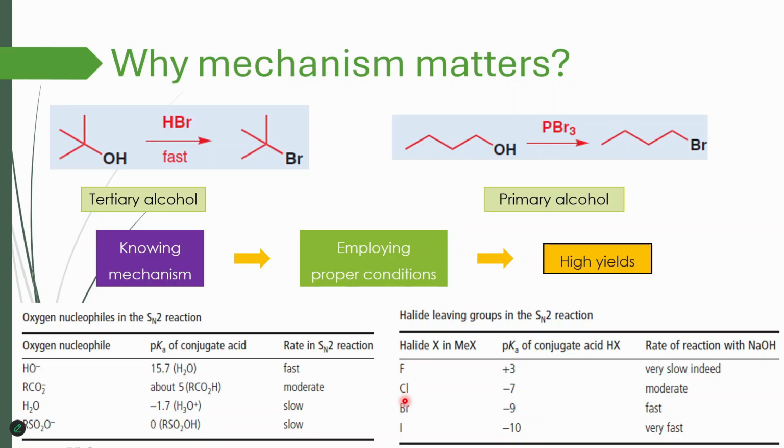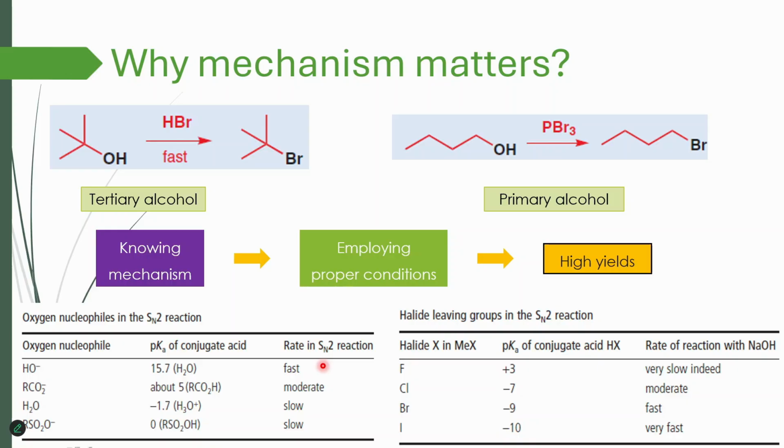So if I want to perform substitution reaction, I'm going to choose obviously iodide as a leaving group. So I will have to choose alkyl halide with iodide as halide. And oxygen nucleophile, I'm probably going to choose OH minus because it's the fastest. But rather than doing kinetic experiments to find out, it's important to be able to predict which mechanism is likely to apply to any reaction.